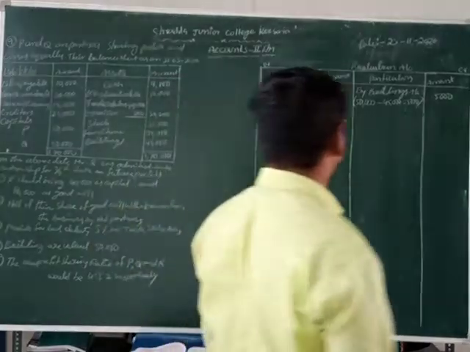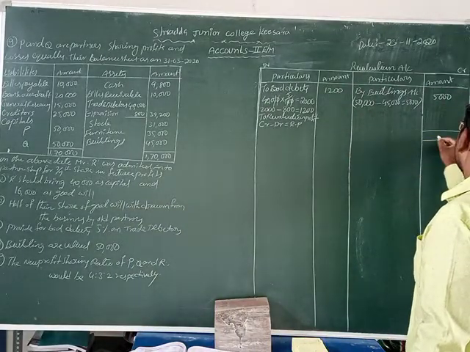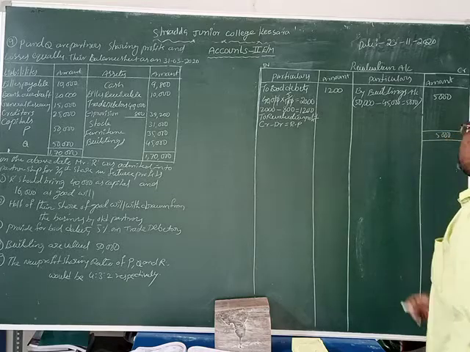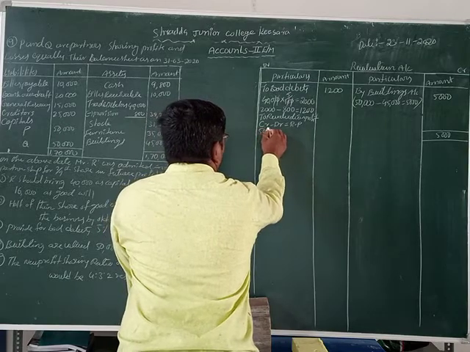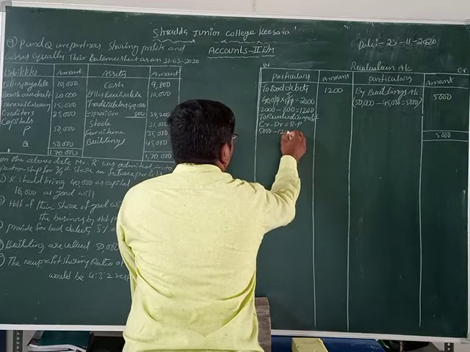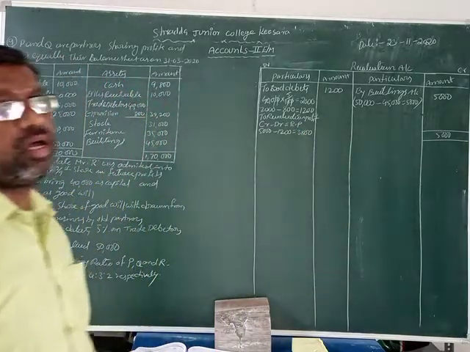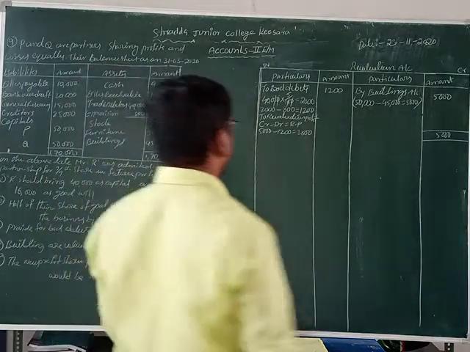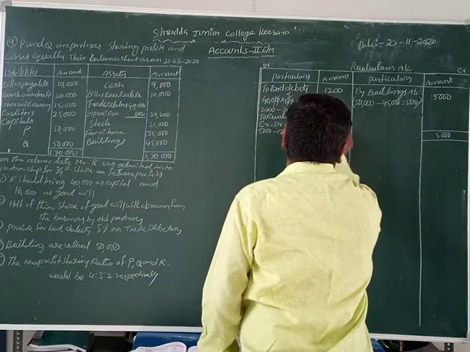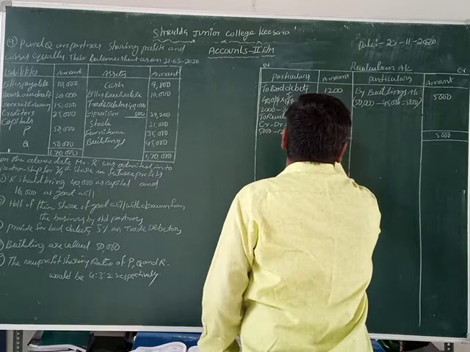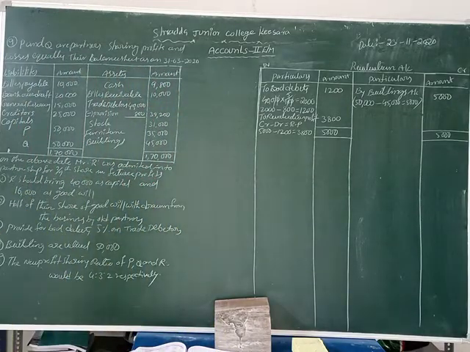Isn't it? Let us see. What is the total here? 5,000 rupees is the credit total. Now the debit total is only 1,200 rupees. So 5,000 rupees minus 1,200 is equal to 3,800 rupees, the revaluation profit. Okay, let us write down revaluation profit 3,800. Now the total amount is what, friends? 5,000 rupees. This is the revaluation account.